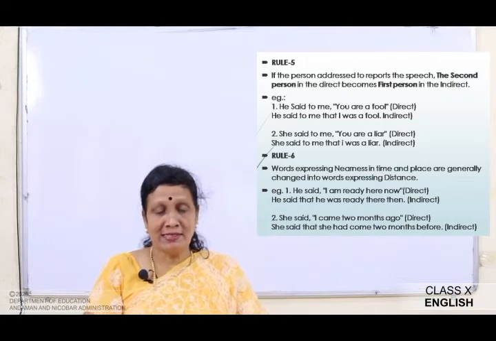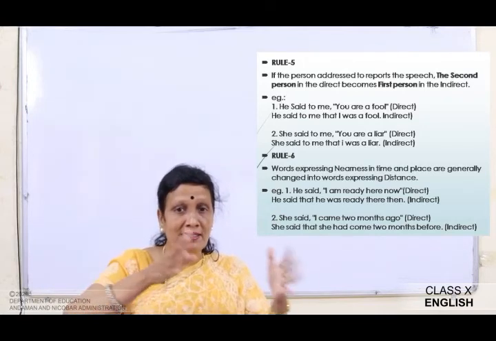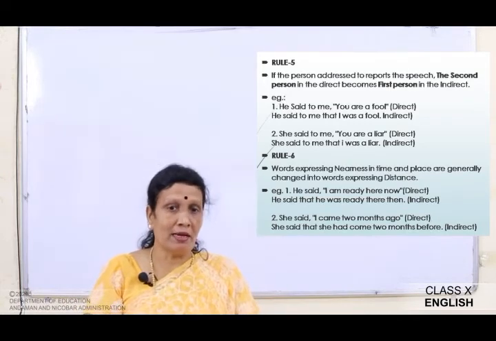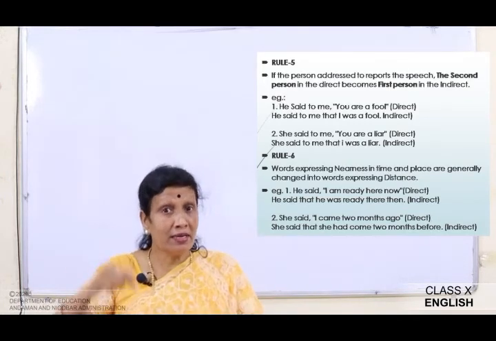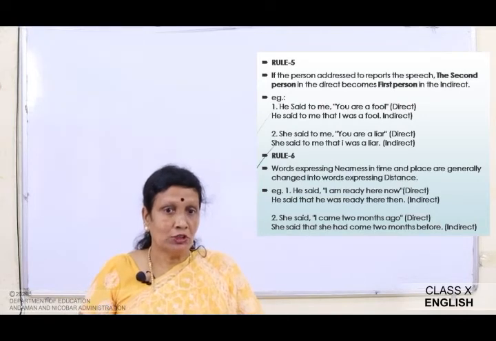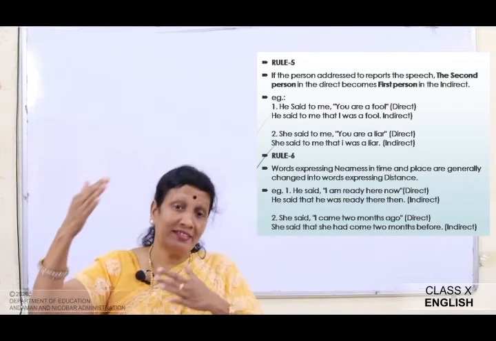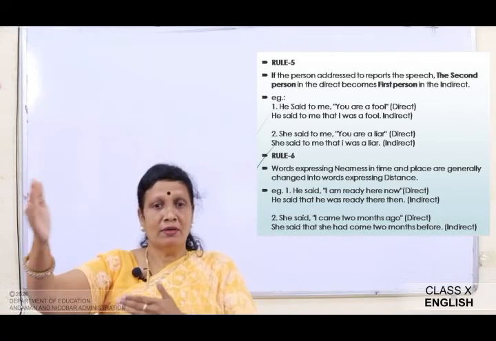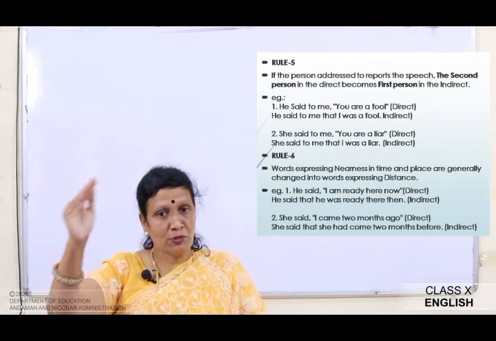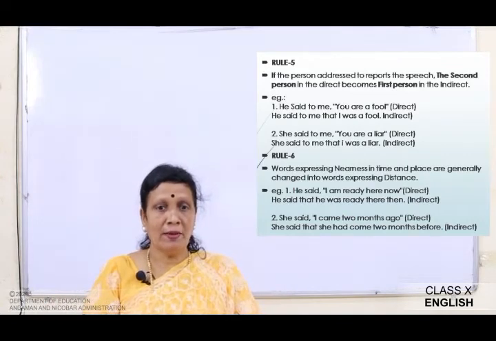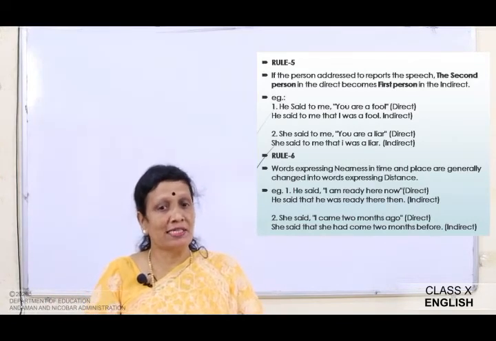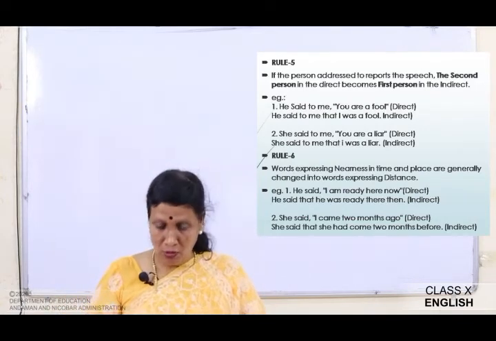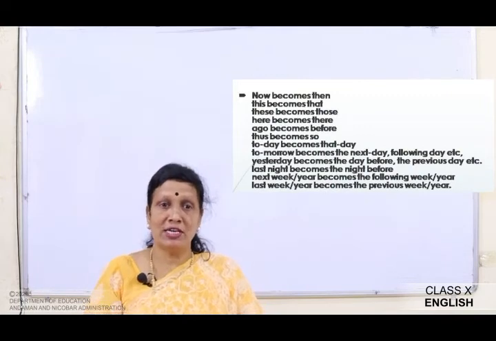Look at rule 6. Words expressing nearness in time and place are generally changed into words expressing distance. For example, he said, I am ready here now. So it will become, he said that he was ready there. The words which represent nearness will represent the things which are far. Okay. She said, I came 2 months ago. She said that she had come 2 months before. So now, please note these changes.